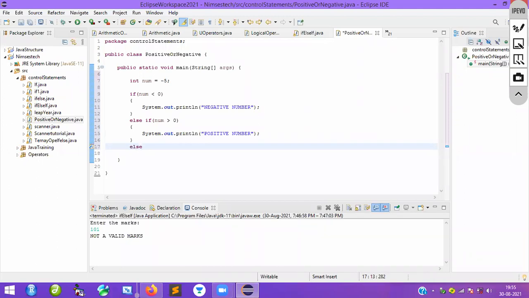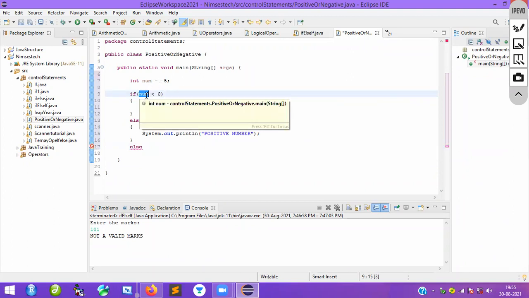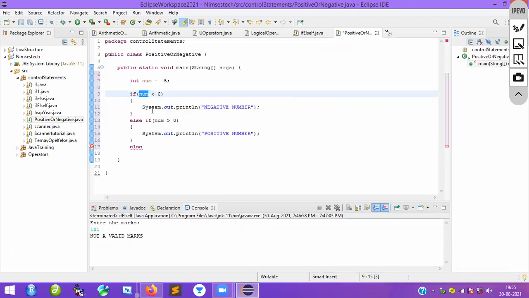Now, finally, what will I do? See, you need to understand this condition. Whatever number I enter, suppose I entered a number which is less than 0, then I will say it's a negative number. Otherwise, it will go to the else part. Again, it will check whether the number you entered is greater than 0, and I will say it's a positive number. If these two conditions are false, what is the next condition? It is not negative and also not positive, so what will be the next condition? There will be one condition.